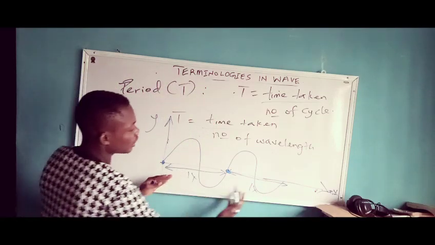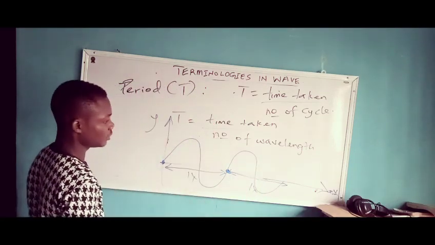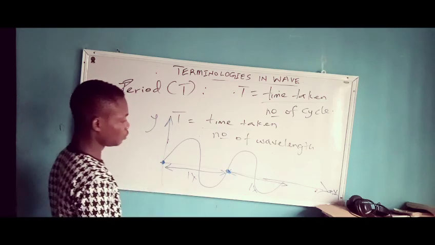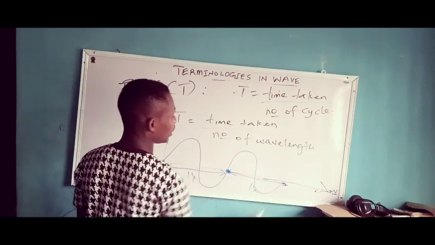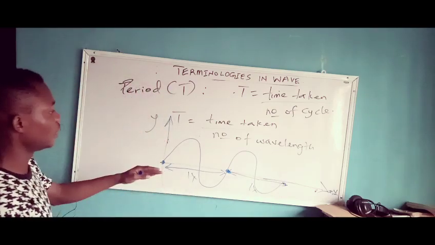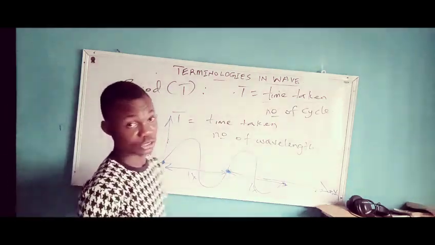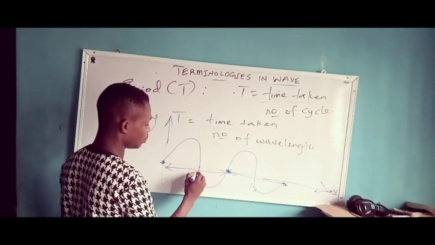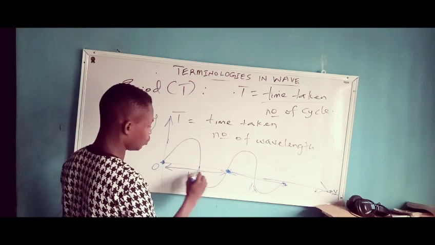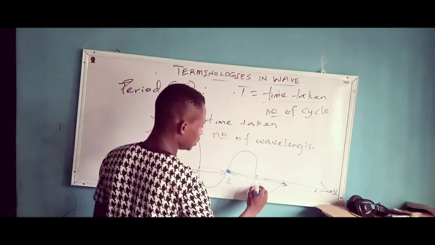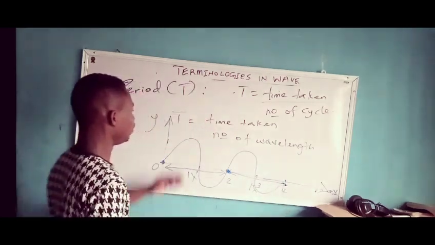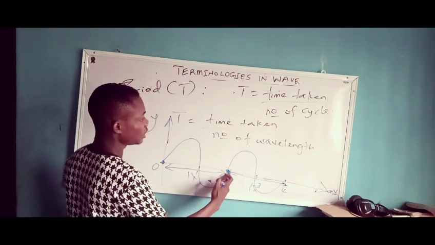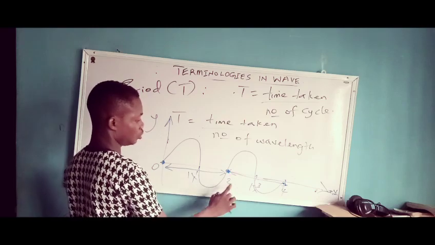So that's how you can determine the number of your wavelengths. Your time taken would have been specified here. Probably here is 0, 1, 2, 3, and then 4 is here. So if you were to find the period, the time taken for this complete oscillation is 2 seconds here.